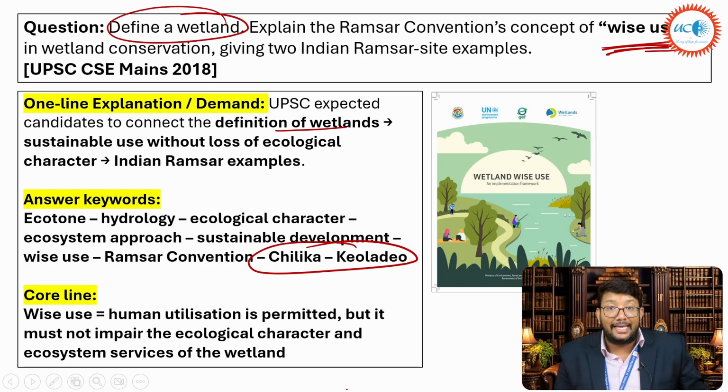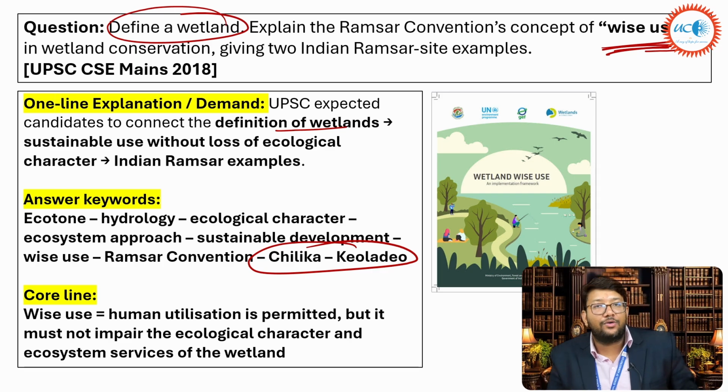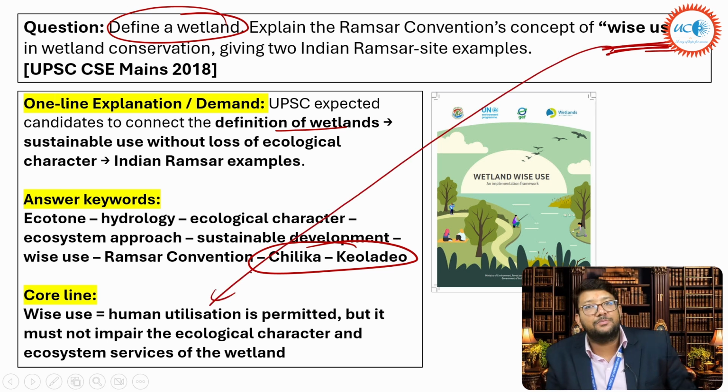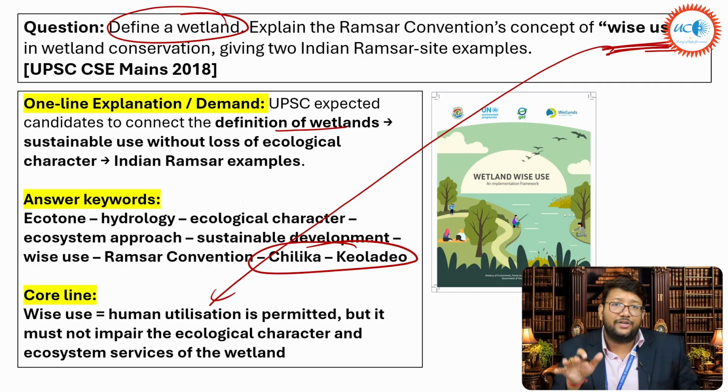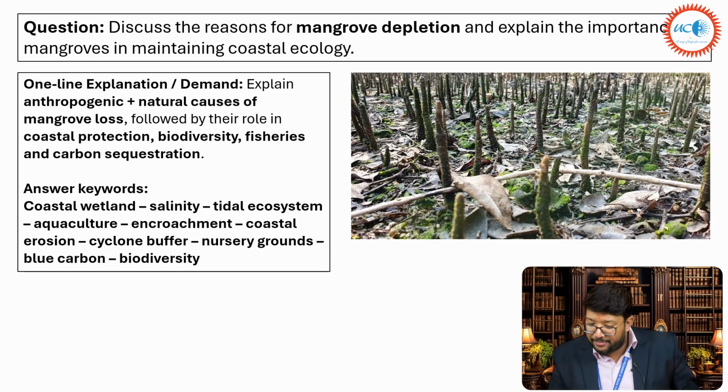And in this, these words should be there: ecotone, hydrology, ecological character, ecosystem approach, sustainable development, wise use of the Ramsar Convention. The 2 examples, Chilika and Keoladeo, and the core line will be human utilization permitted. What is wise use? Wise use means human utilization is permitted, but it must not impair, it should not hamper the ecological character and ecosystem services of the wetland. So this is how the question will be framed.